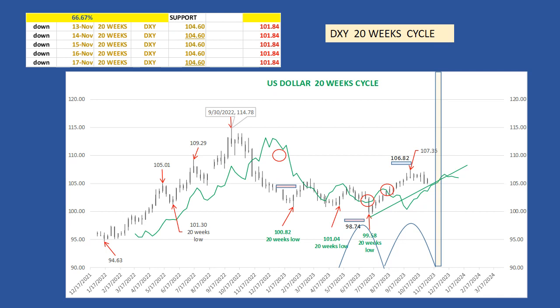The 20-week cycle. From the July 2023 low, we have already formed one 20-week cycle. The low was on November 6th. This cycle was bullish and the next one should be neutral to slightly bearish. The market should find support on its cycle line, then resume its rally, and certainly make a high higher than the October 3rd high.